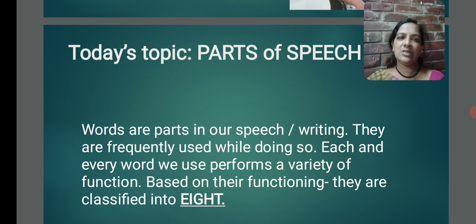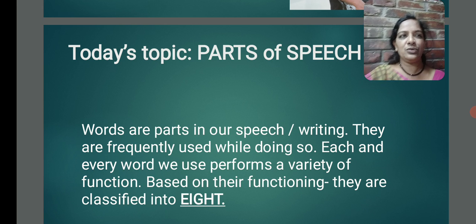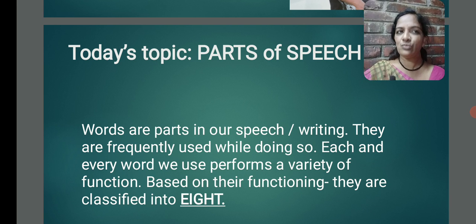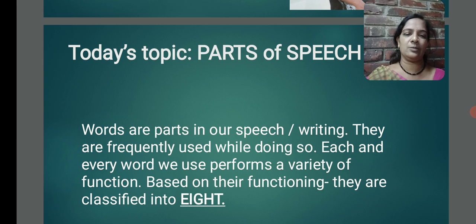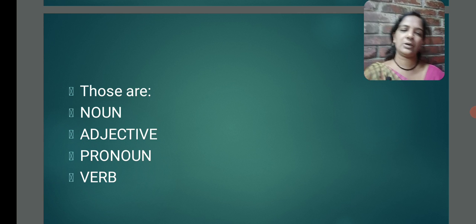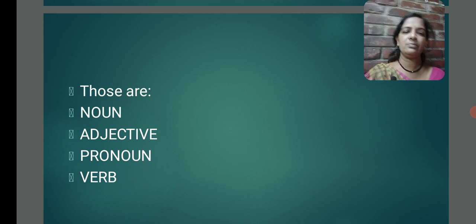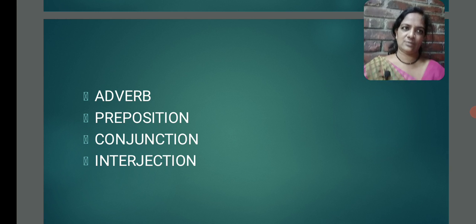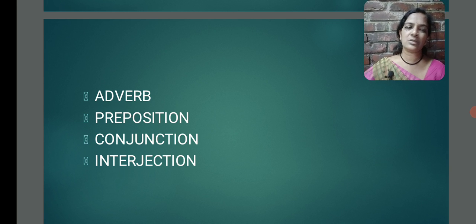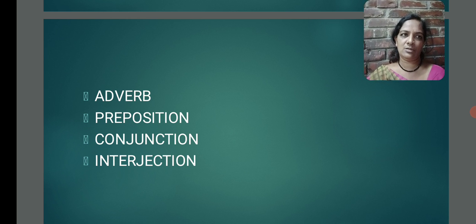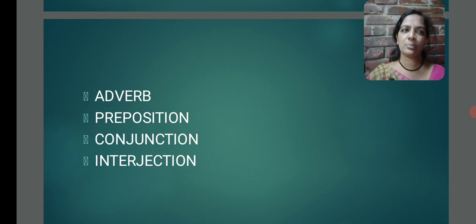These 8 parts of speech we need not use all the time while speaking or writing. Of course, basing on the situation, we use them. What are they? They are noun, adjective, pronoun, verb, adverb, preposition, conjunction and interjection. In my observation, I saw many students going wrong while writing the spelling of conjunction and interjection. Please don't do that, learn the spellings properly.